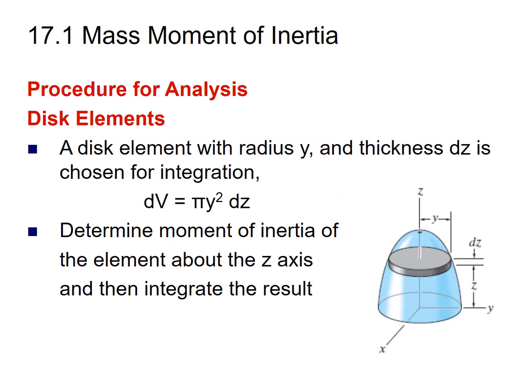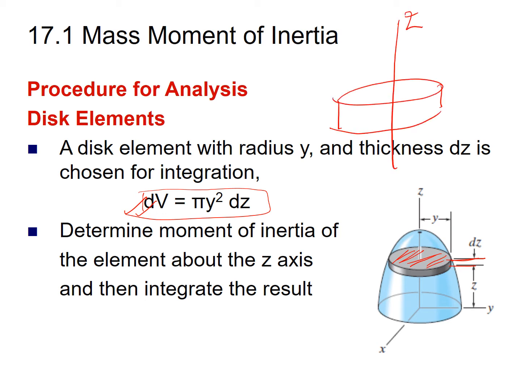Now to find the moment of inertia for the disk element, again we follow the same procedure. We have to find dV for the disk element. This is basically the area of the circle, so multiplying the area of the circle with the thickness or height dz, we can find the differential volume for the disk element. But keep this in mind: let us say this is the disk element, and this is the axis passing through the disk element.